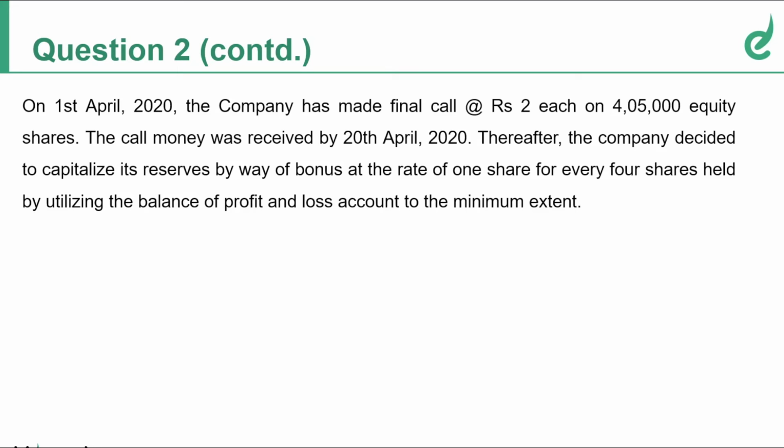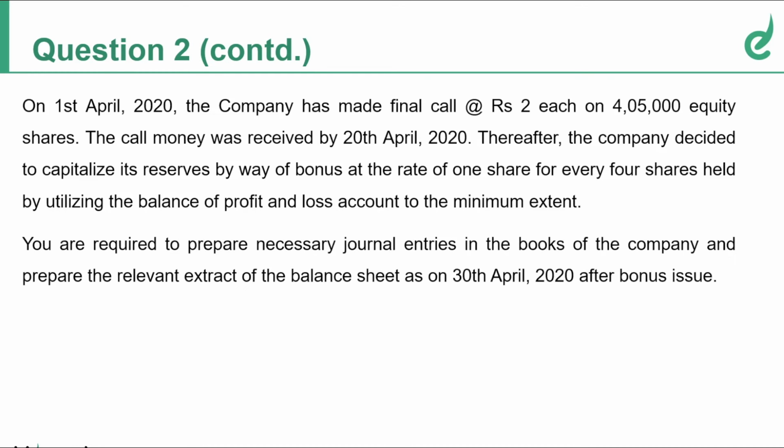We can use CRR, we can use securities premium, we can use general reserve. Then last we can touch this profit and loss account if at all we need to use it. So we are going to use the balance of profit and loss account to the minimum extent. You are required to prepare the journal entries in the books and prepare relevant extract of balance sheet as on 30th April after bonus issue.